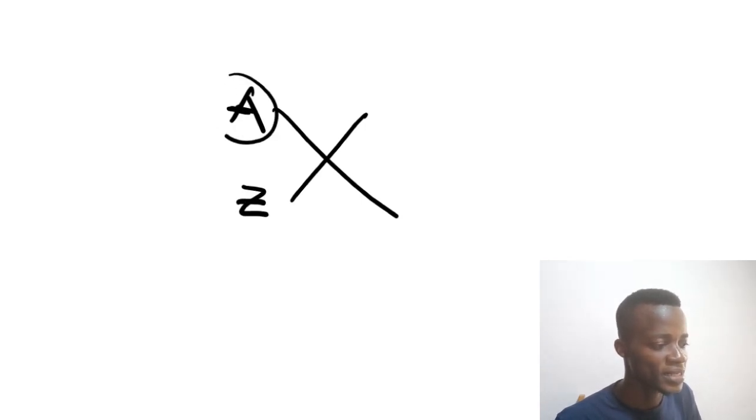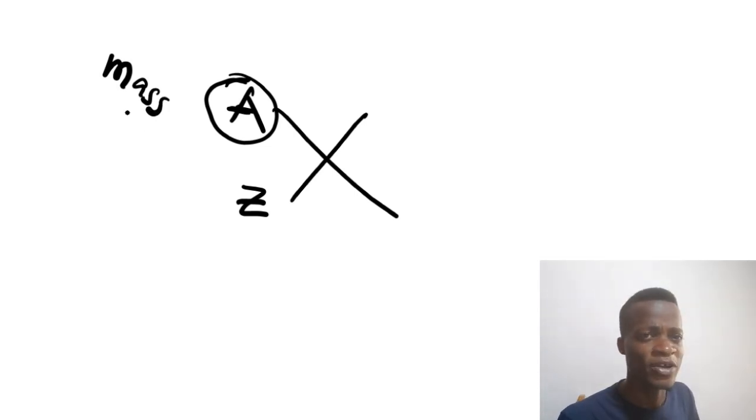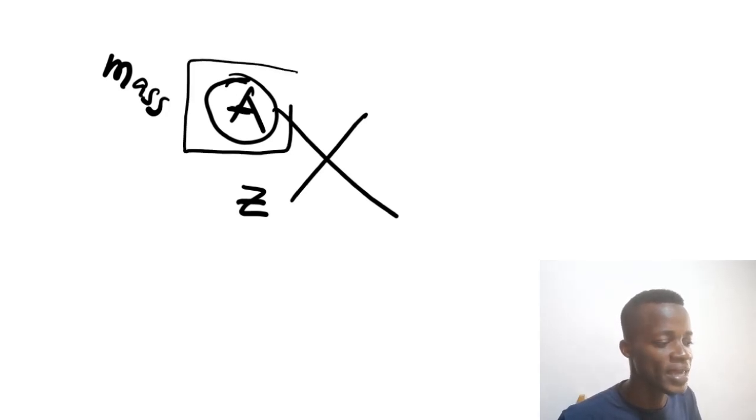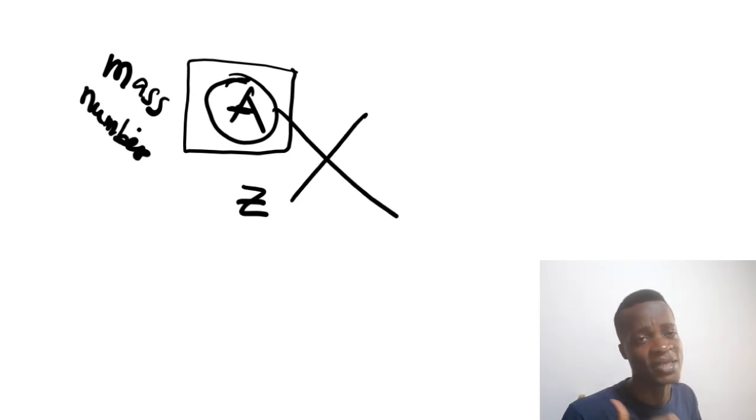The mass number is the sum of the total nucleons in the atom, meaning the total number of protons and neutrons in the nucleus, and it's represented by A. That A is the mass number, because it's the one that contributes to the weight. So when we are talking about same weight, we are referring to atoms that have the same A, the same mass number. That's isobar. Bar means weight, heaviness, or mass. So same mass, same mass number. These are the atoms we are referring to.